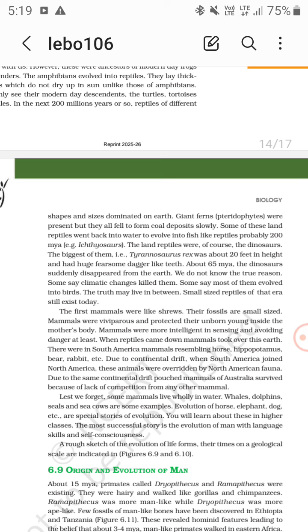The biggest of them is the Tyrannosaurus Rex, about 20 feet in height, and it had huge, fearsome, dagger-like teeth.